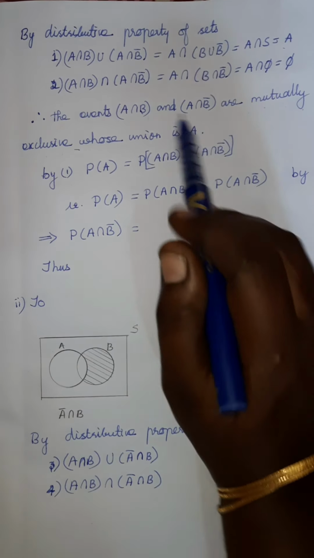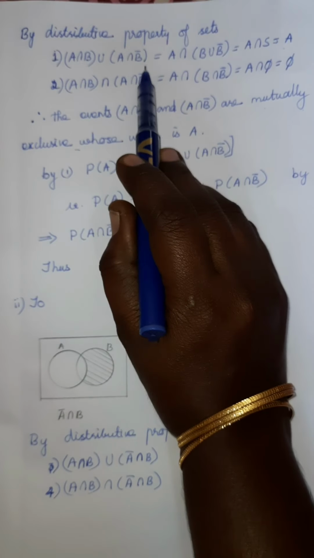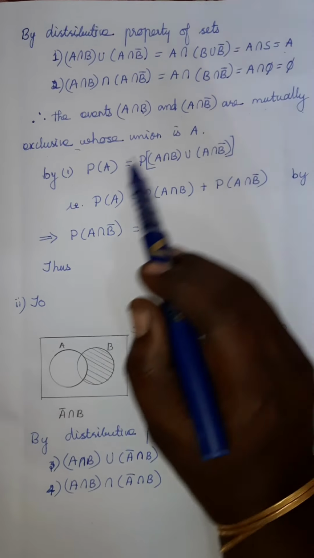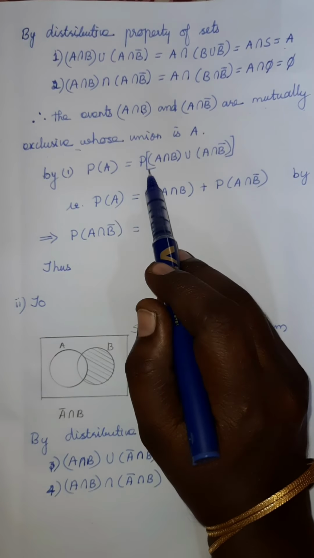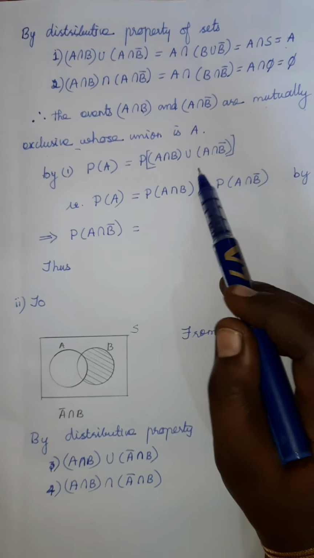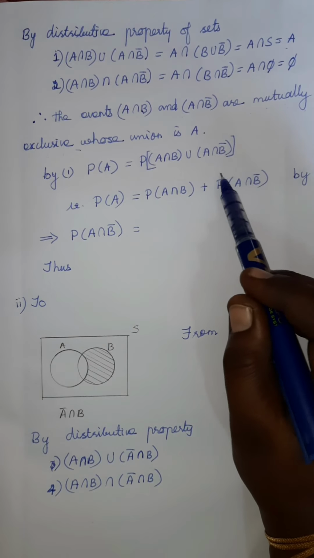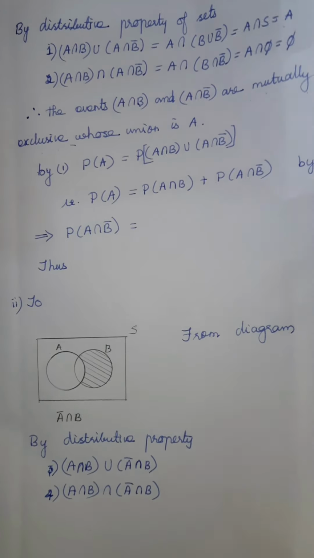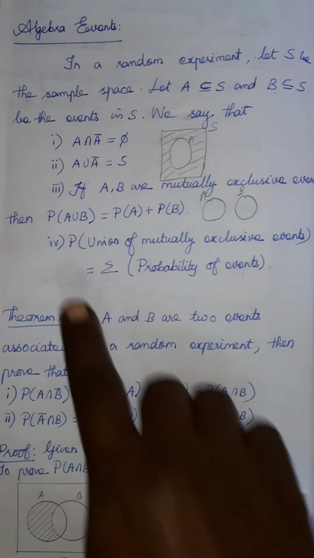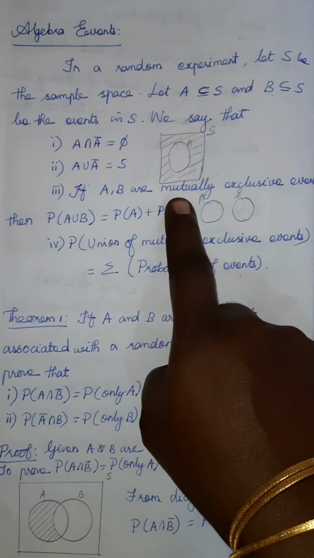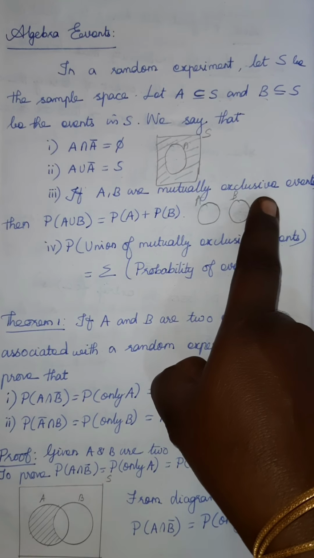Okay, now we can take the first condition, this union is equal to A. So we can apply the probability, therefore probability of A is equal to probability of A intersection B union A intersection B bar. Okay, now already we learned in the beginning of this topic, P of A union B is equal to P of A plus P of B when the two sets are mutually exclusive.